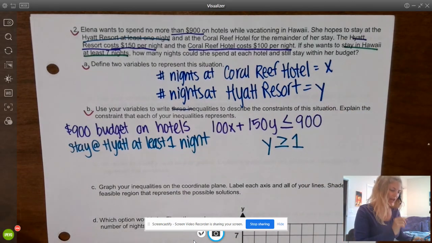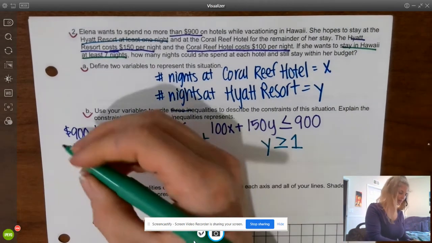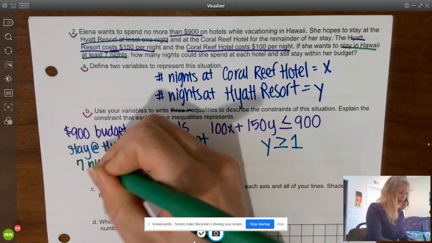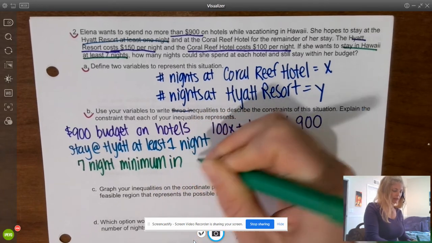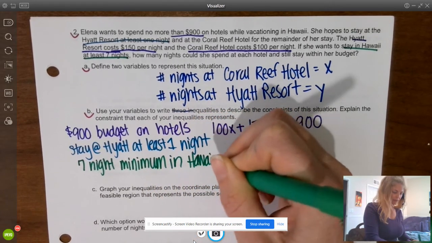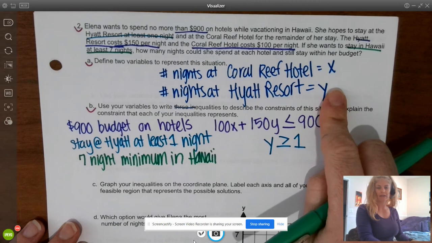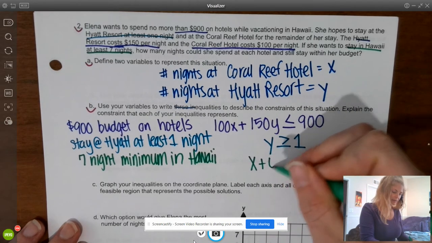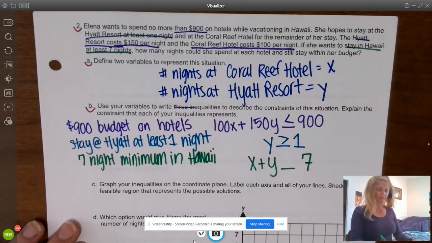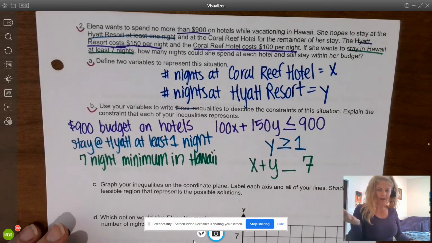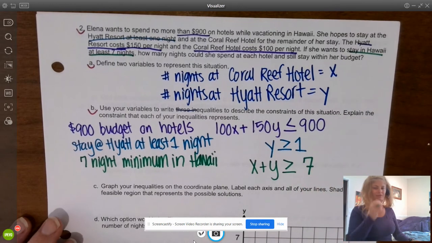And the last constraint is how long her stay is going to be. She wants to stay in Hawaii at least 7 nights. So 7-night minimum in Hawaii. That means however many nights at the Coral Reef Hotel plus the number of nights at the Hyatt needs to be, well, could it be equal to 7? Sure. Could it be less than 7? No, we're going all the way to Hawaii. We want to stay at least a week. Could it be greater than 7? Yeah, let's extend this vacation.